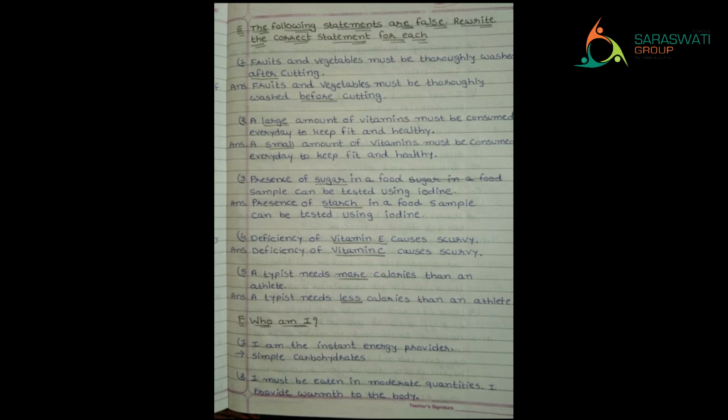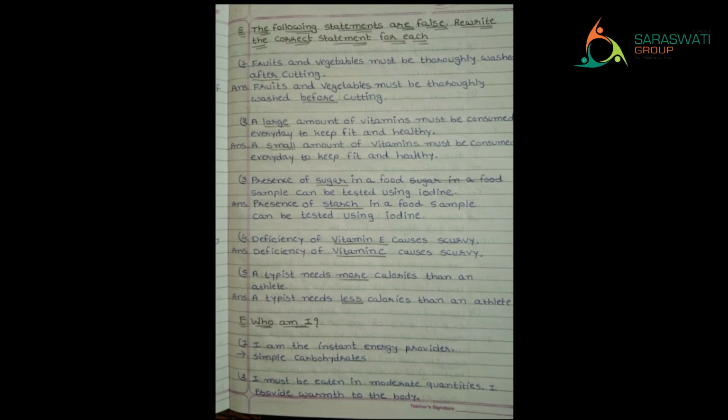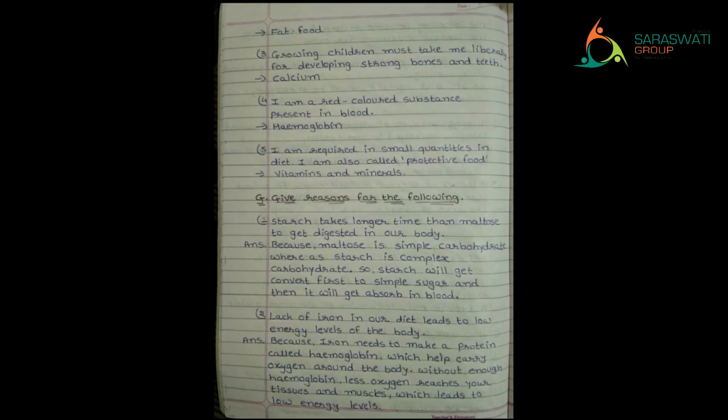Next, I must be eaten in moderate quantities. I provide warmth to the body. Can you guess it? Yes, maybe you have guessed correct. That is fat food. Third, growing children must take me liberally for developing strong bones and teeth. That means if small kids are not eating proper food which has calcium, then their bodies, especially bones and teeth, will not develop. So for strong bones and teeth, they require what? Calcium.